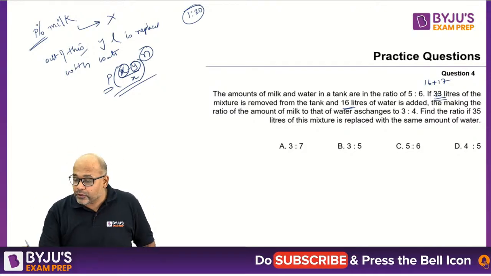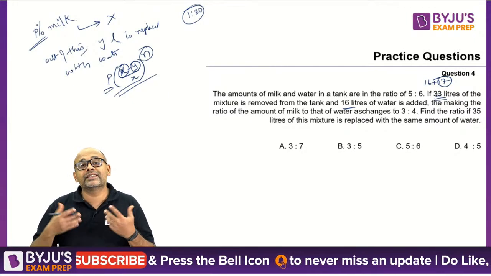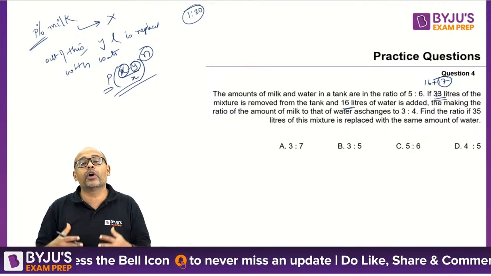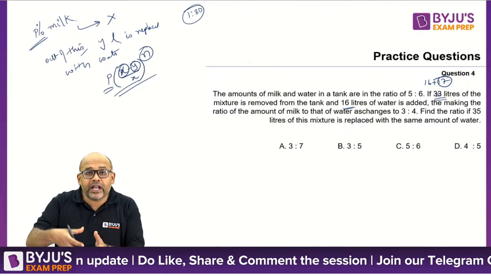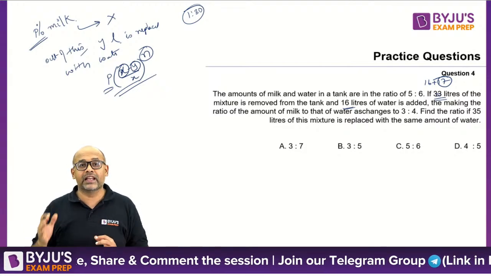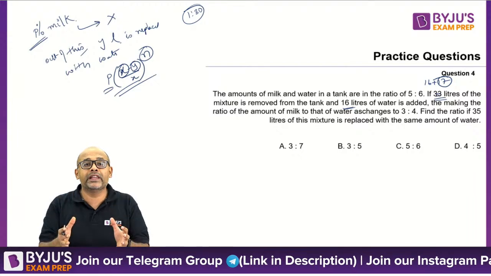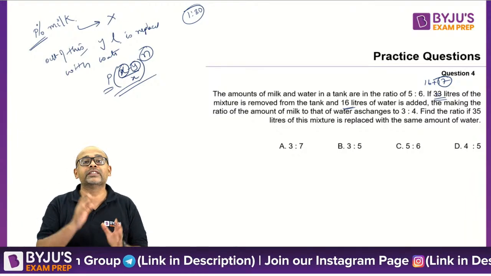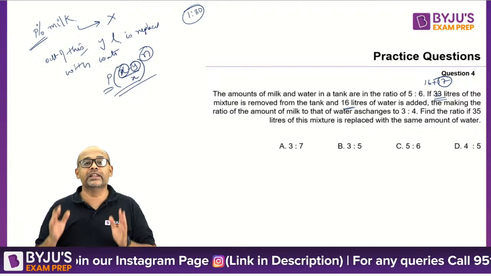So now, if I took out 17 first, will my percentage of remaining quantity change? This is very important for you to understand. If you take out something without mixing anything else, will the composition of the left out material change, or will it remain what it was earlier? And the answer is yes, it will remain how it was earlier.